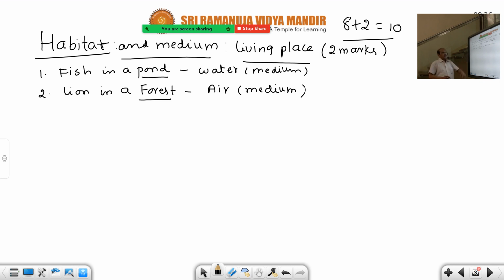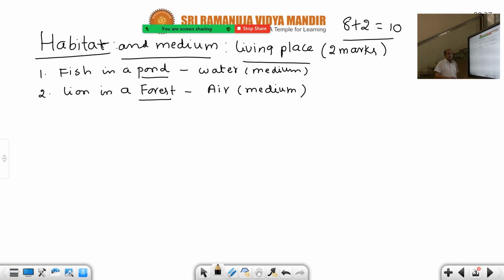Okay, so like that. Last unit, 8 plus 2, that is 10 marks. An 8 marks question is also given: describe temperature, write an essay on temperature as an ecological factor. That is the essay question. In the question bank also it is given. Temperature and water, there are only 2 questions because the rest of the questions are deleted. From now onwards I will tell you which topics are deleted and which are not deleted so far. When we come to the next chapter, definitely I will tell you the deletions also.